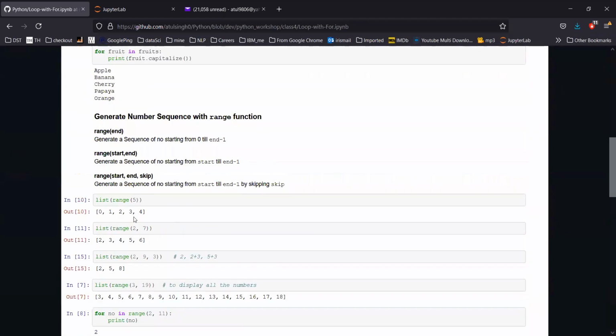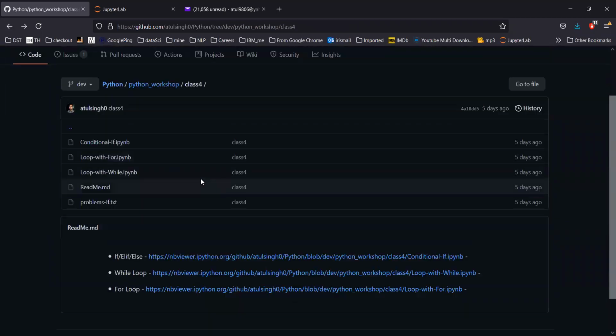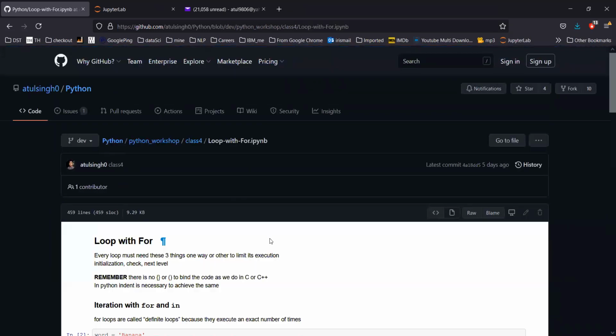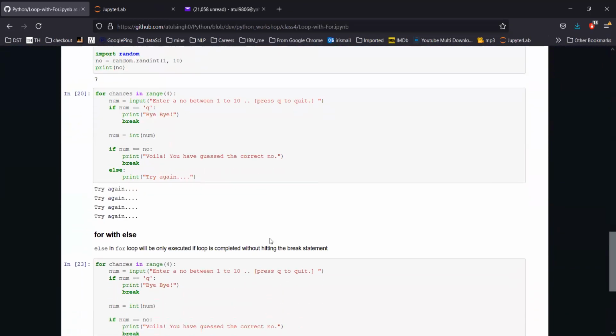I'll put a few problems as well for the if and while loop. As of now only the if problem is there, so I'll put them for both the while loop and the for loop. So yeah, this is all for these.